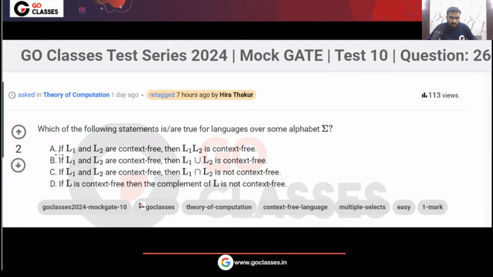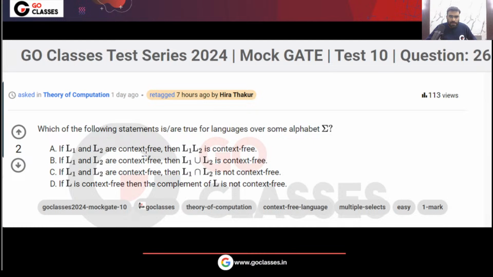The question is saying, option A: if L1 and L2 are context free, then their concatenation is also context free. Option B: if L1, L2 are context free, then their union is also context free. Option C: if L1, L2 are context free, then their intersection is not context free. Option D: if language L is context free, then the complement is not context free. So this is a very simple question. What will be the answer for this?